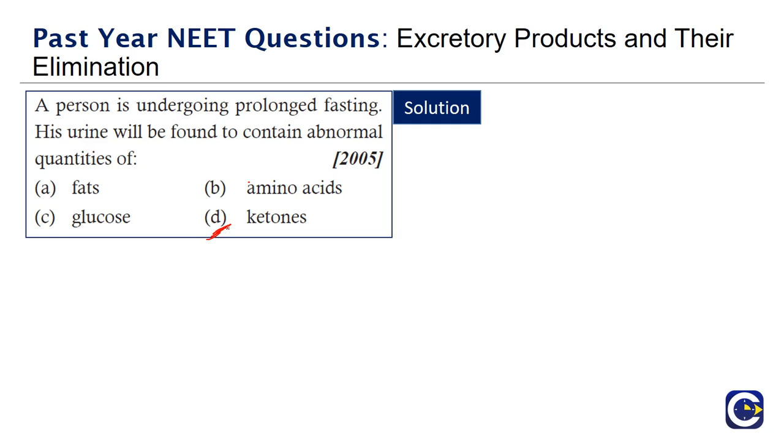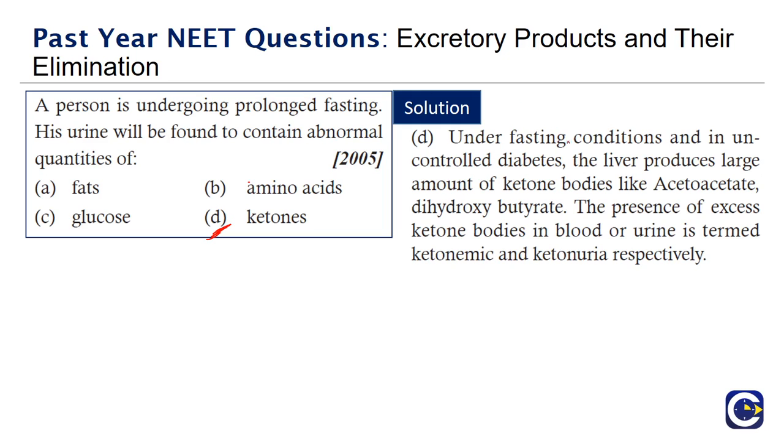This is also a characteristic feature of diabetes mellitus. So under fasting conditions and in uncontrolled diabetes, as we told before, the liver produces a large amount of ketone bodies like acetoacetate and hydroxybutyrate. The presence of excess ketone bodies in blood or urine is termed ketonemia and ketonuria respectively. Ketone bodies in blood is called ketonemia, and in urine it is called ketonuria.